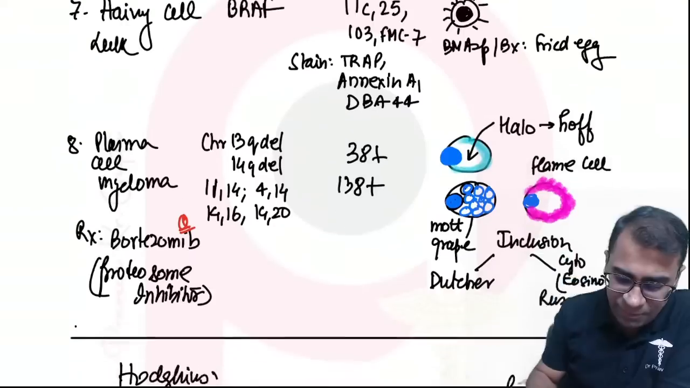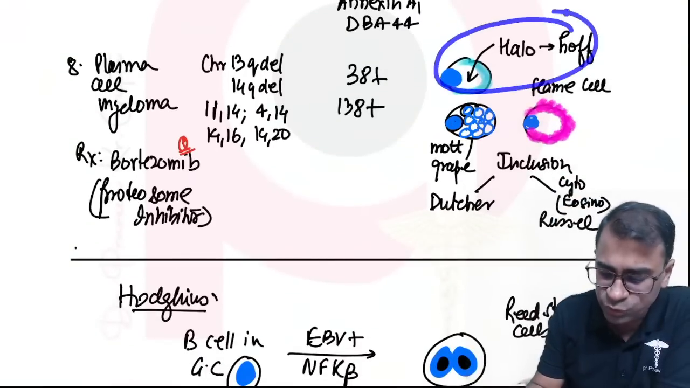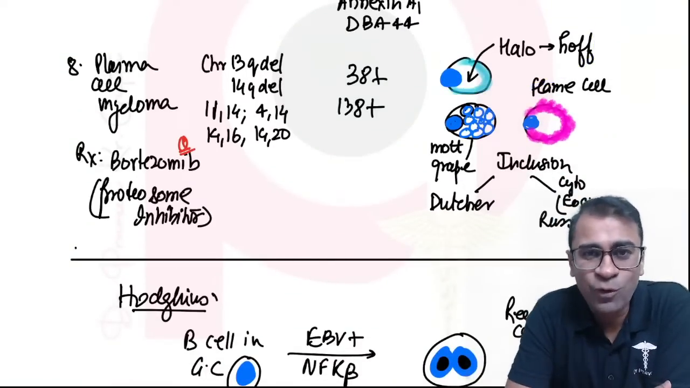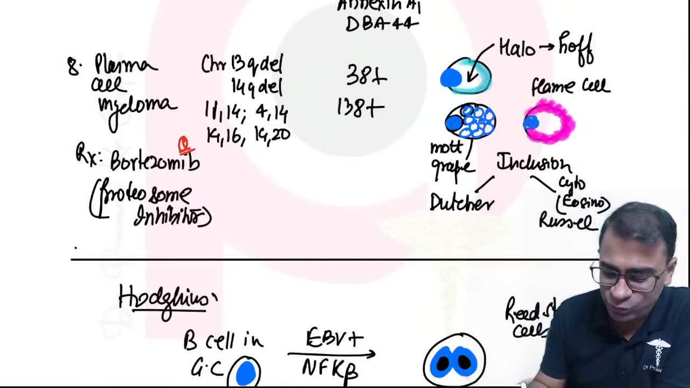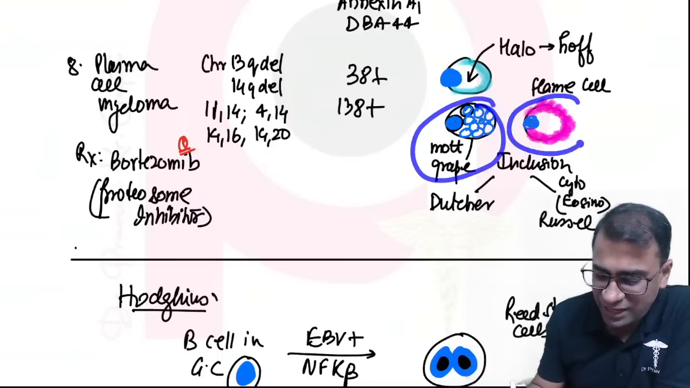ठीक है. In plasma cell myeloma, they show a typical halo, and halo has a HOF. They can show you Mott cells, and they can show you flame cells.